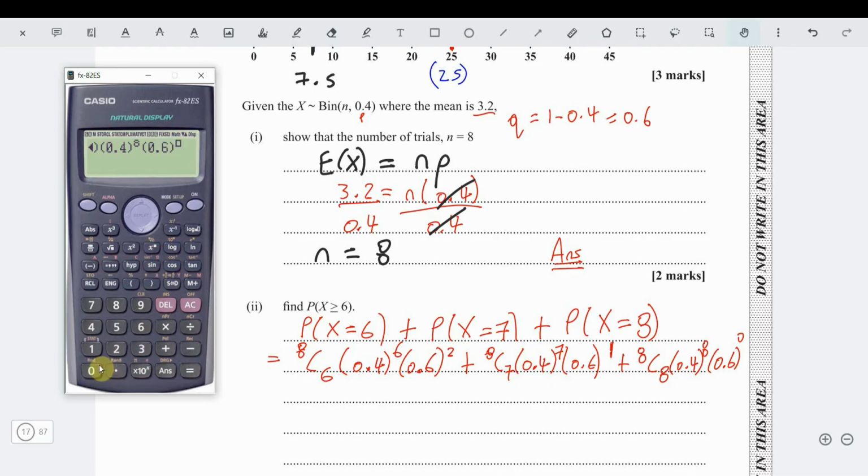So I decided to put everything in the calculator one time, and that's what we get.